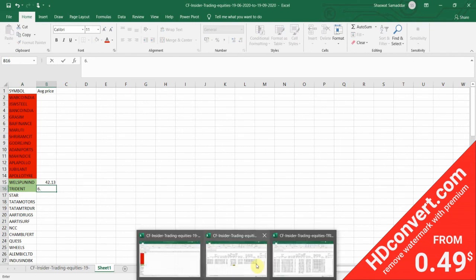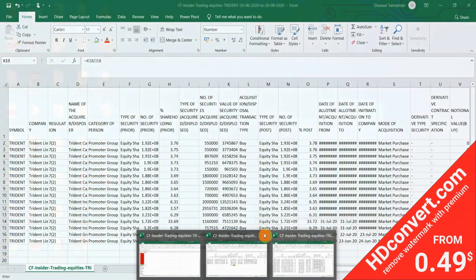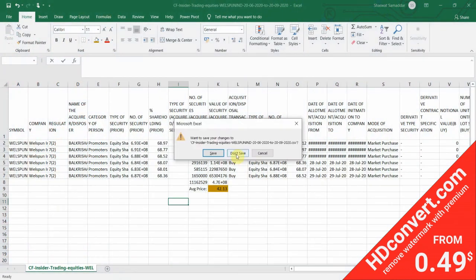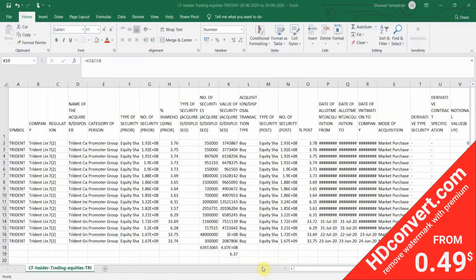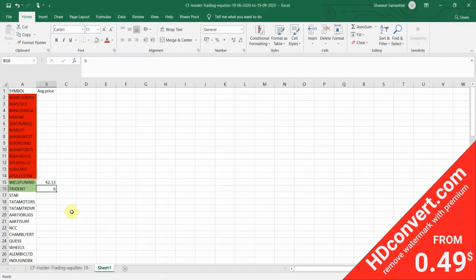But before that, I will also go ahead and check the trading volume, the daily trading volume, or I will for instance calculate the average trading volume of these stocks, and it shouldn't be too low. It can be risky for us to make an entry in such a stock which has a very low trading volume per day. Okay, so let's just go and check the next stock, that is Star.